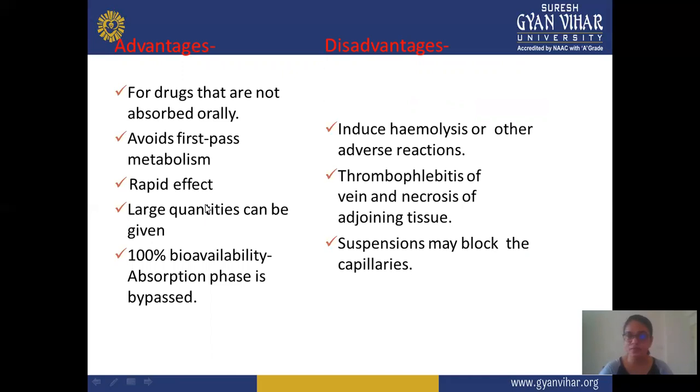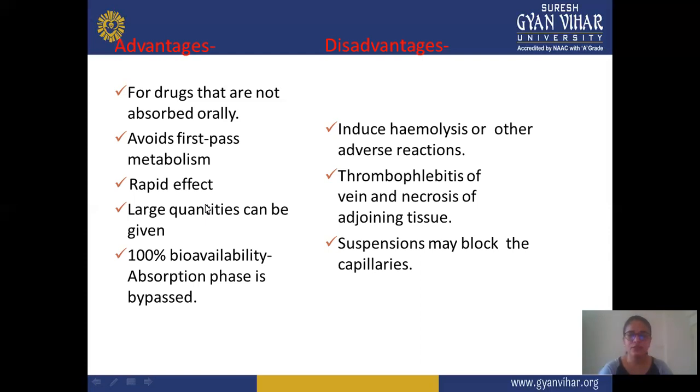So if a person requires a rapid effect, or you want to avoid the first pass effect, or a particular drug is not absorbed properly by the oral route, in this condition use the intravenous route. It shows 100% bioavailability, with less chance of the drug being excreted, so the whole drug is available for the effect. And a large quantity of a drug can also be supplied by this intravenous route.